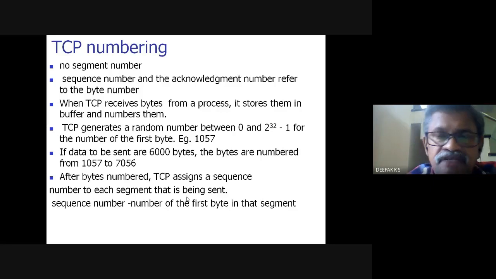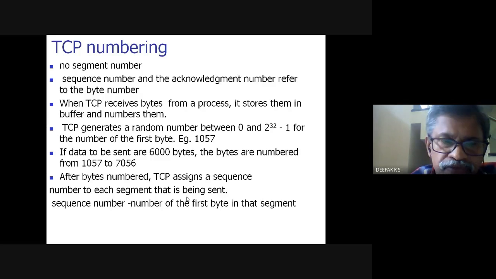It is not starting from 0. The number is not starting from 0. It is a random number, picked between 0 and 2 raised to 32 minus 1. It just picks a random number. Say let it be 1057. So the first byte number would be 1057. Now, subsequently, other bytes are there, and a total of 6000 bytes are to be numbered.